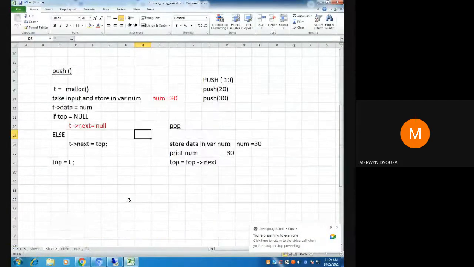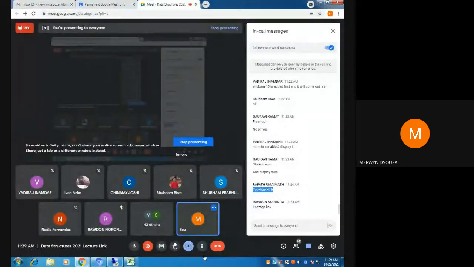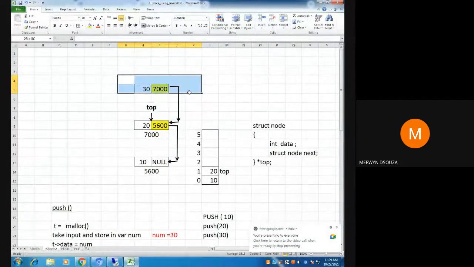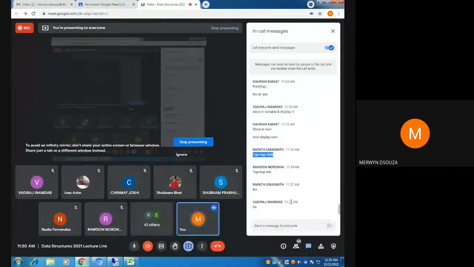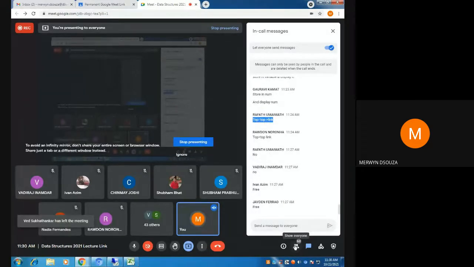What is the step that remains? Has this node got deleted? If I want to delete that node, what do I need to do? Rafat and Vadiraj, wait. Yeah, Ivan, correct. Free. You need to free that memory. Jaden, yes, you need to free the memory.